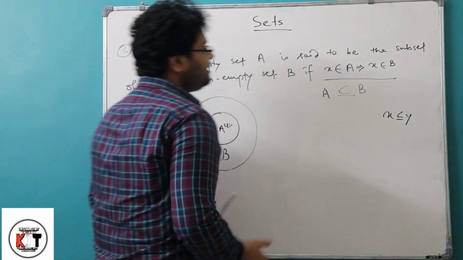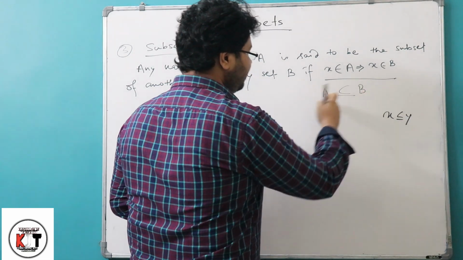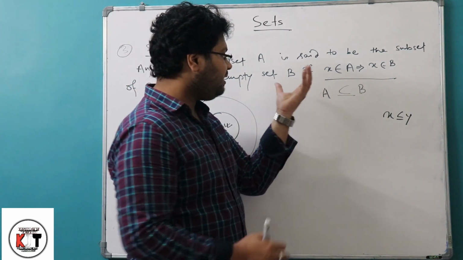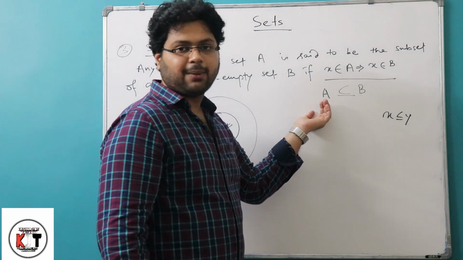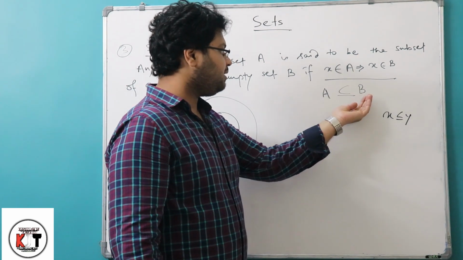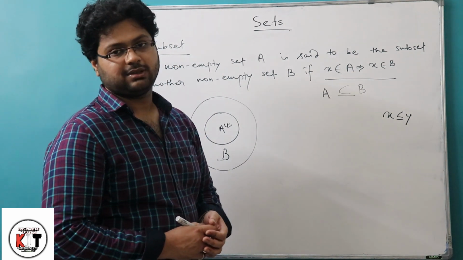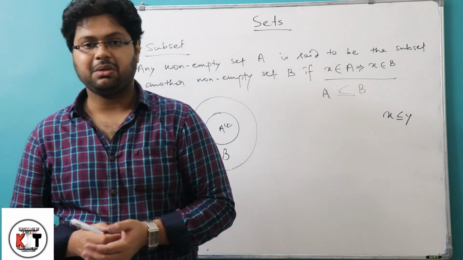And in other words, if we want to say, we will say B is larger than A, so B is a superset of A. The same statement if we state with respect to A, then we will call it a subset, and if we state it with respect to B, then we will call it a superset. That is, suppose Ram is father of Shyam. What does it mean?